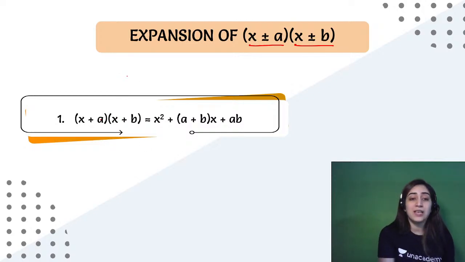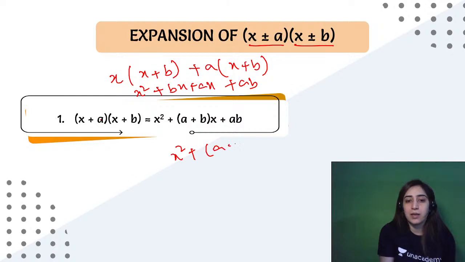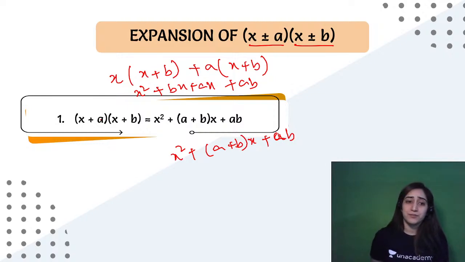Alright. So in that case, it becomes x(x + b) + a(x + b). Right. Now when I do this, I get x squared plus bx plus ax plus ab. So at the end of the day, let's make it common: x squared plus (a + b)x plus ab. Now, do you think you need to learn this expansion? Not really, right? Now, both were positive.